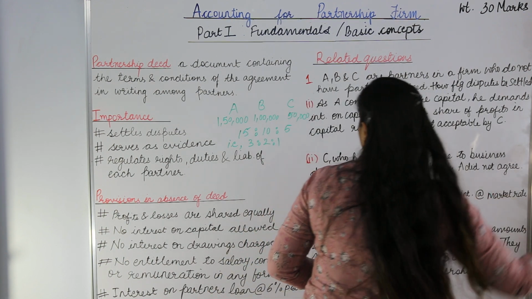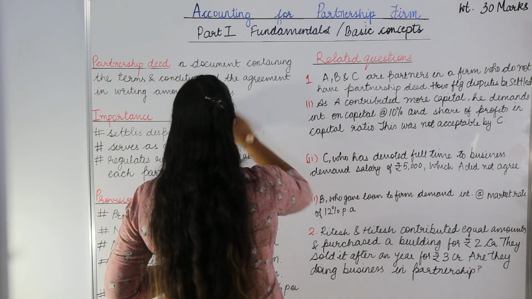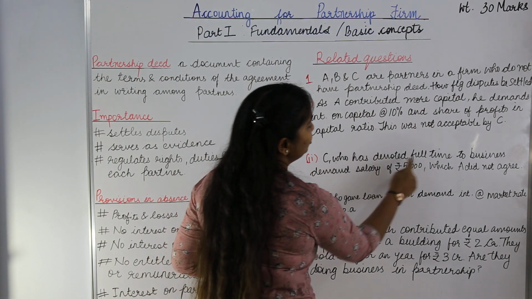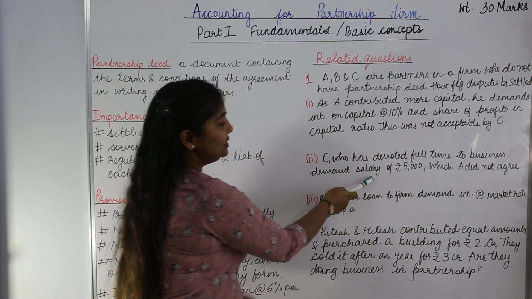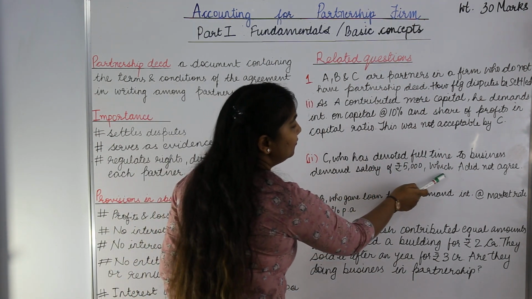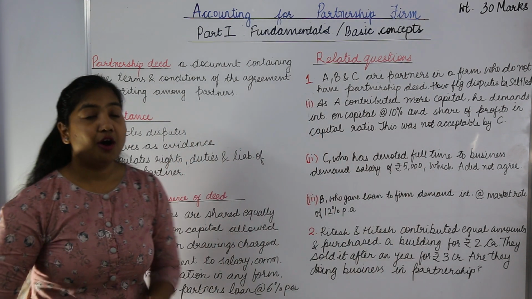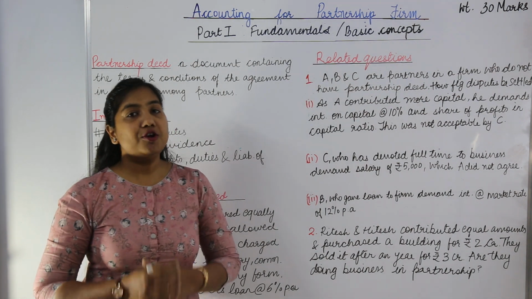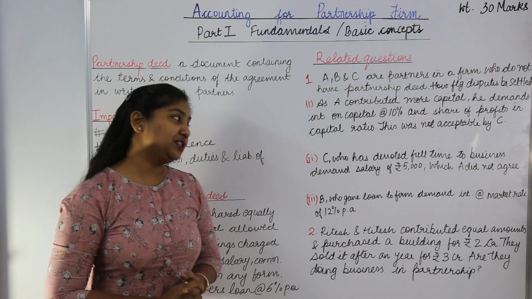Case number 2. C, who has devoted full time to the business, demands a salary of rupees 5,000, which A did not agree to. Now, as C gave more time to the business compared to A or B, he demanded a salary of rupees 5,000.